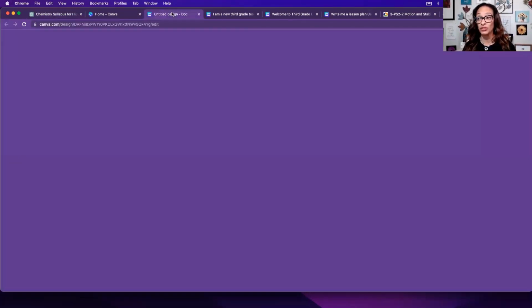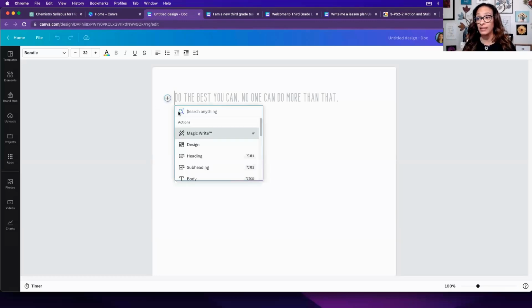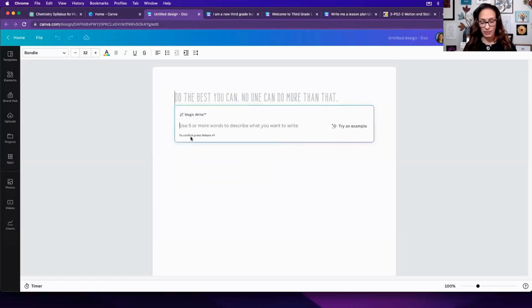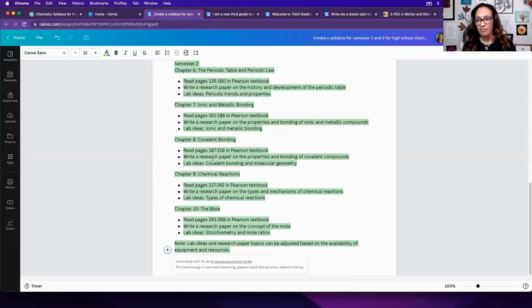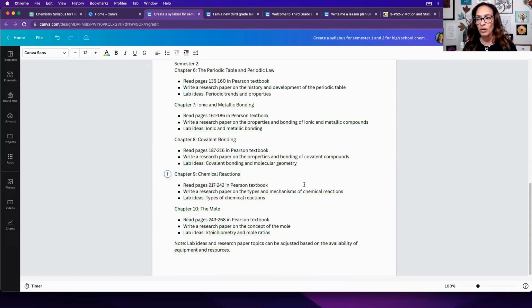So let's jump over to Canva, right? Jump into Magic Write. We're going to paste that in there. I put the reading. Now I'm going to just put pages for each chapter. Let's see if it'll do it, because I'm curious. I like how appealing the document looks when I enter it here. Oh, it did an okay job. It just has lab ideas. We probably would want to push it a little bit.